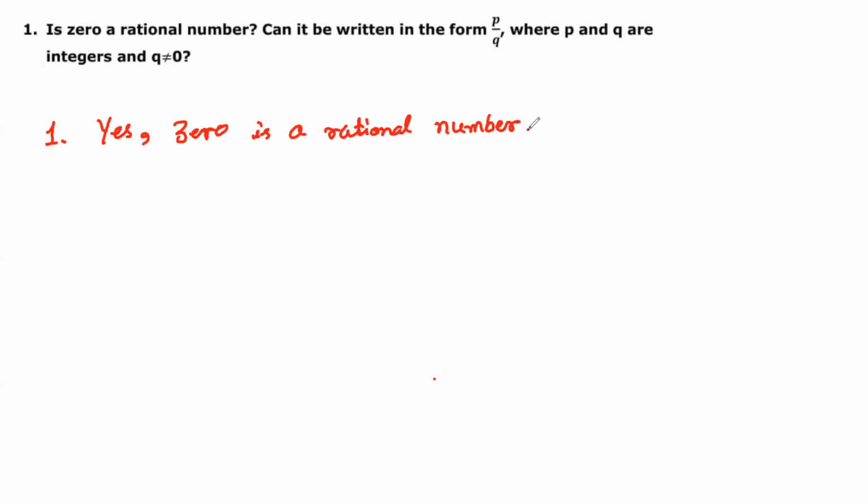Yes, 0 is a rational number. It can be represented in terms of P upon Q, because I can write 0 upon 1. That is P upon Q. So P is equal to 0 and Q is equal to 1. Simple. Okay, am I clear?